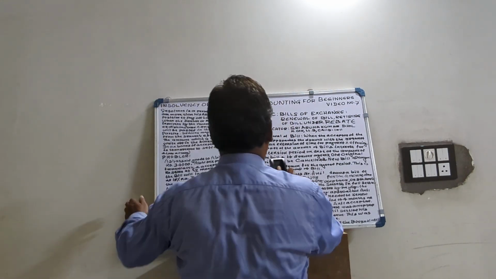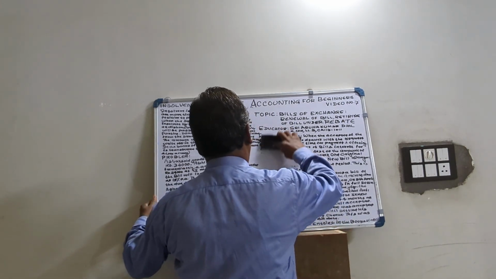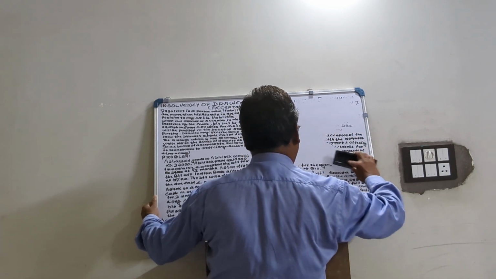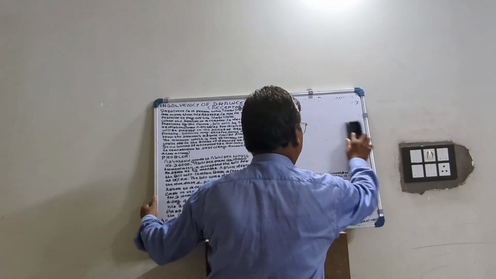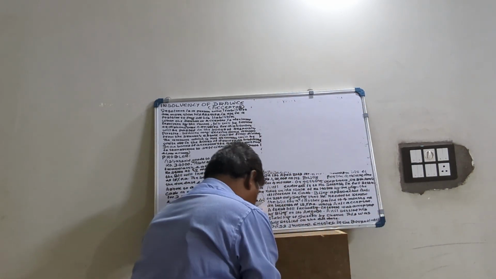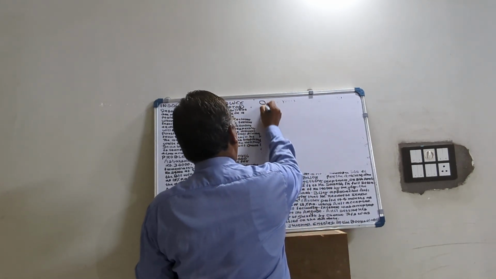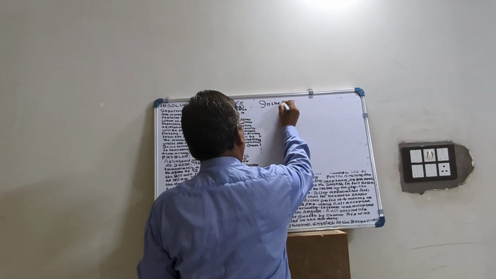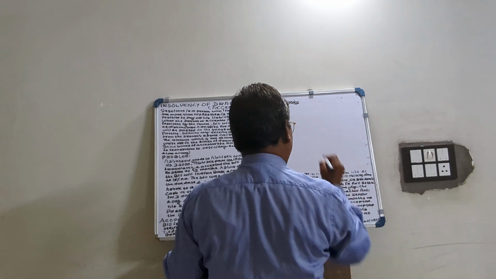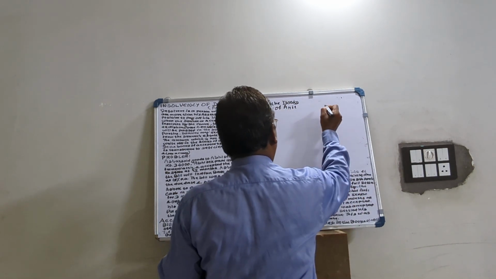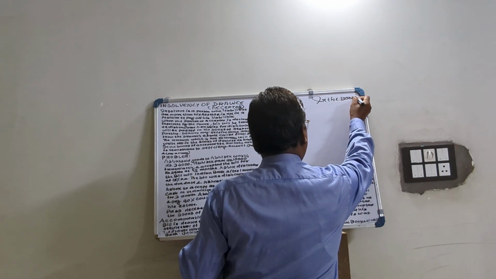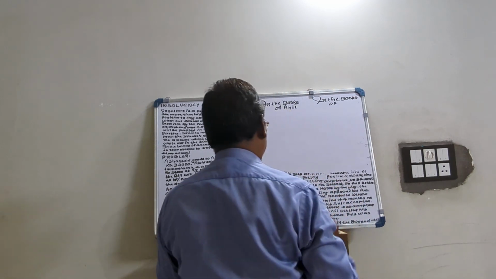So here we will solve one problem. This is in the books of drawer. The drawer is Anil. So we will do it simultaneously: in the books of Anil, who is the drawer and seller, and then in the books of Vijay, the drawee.